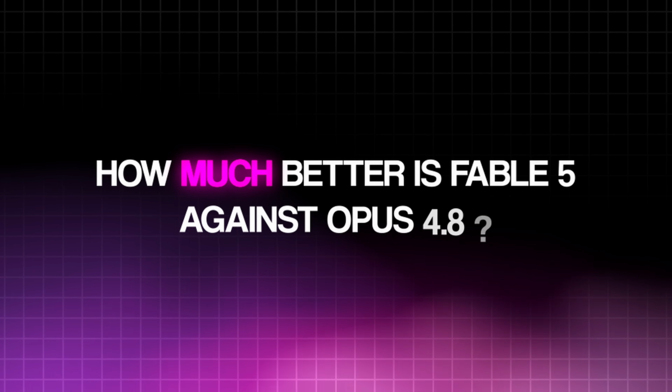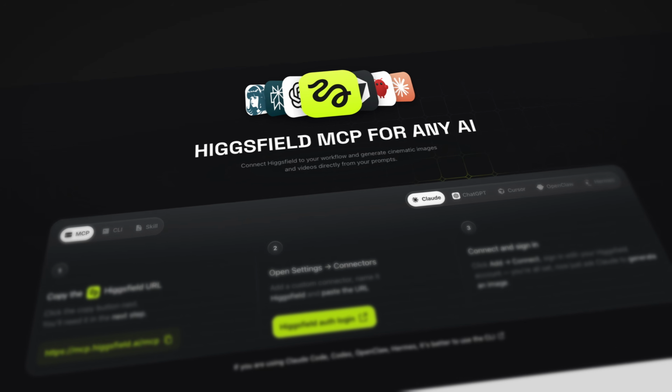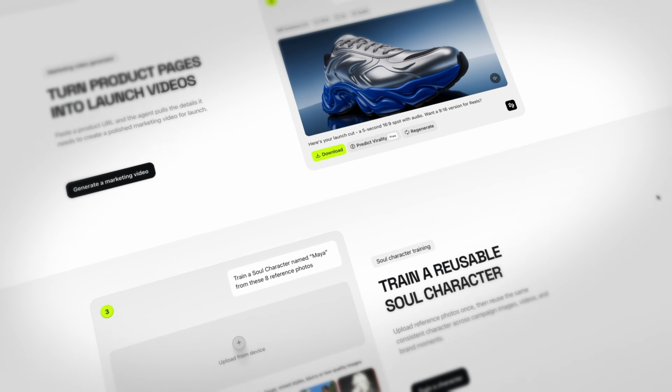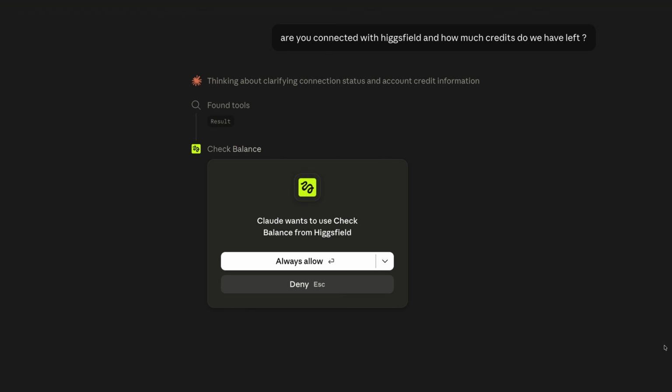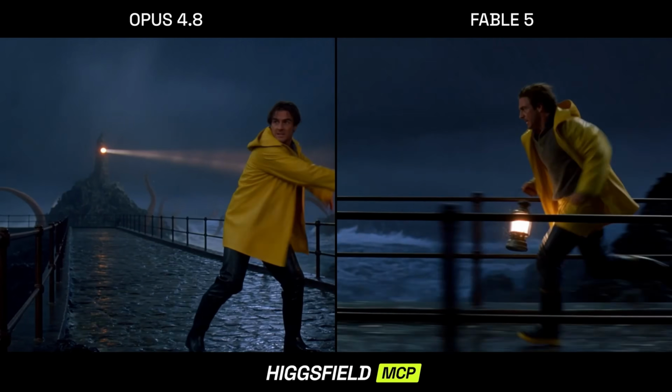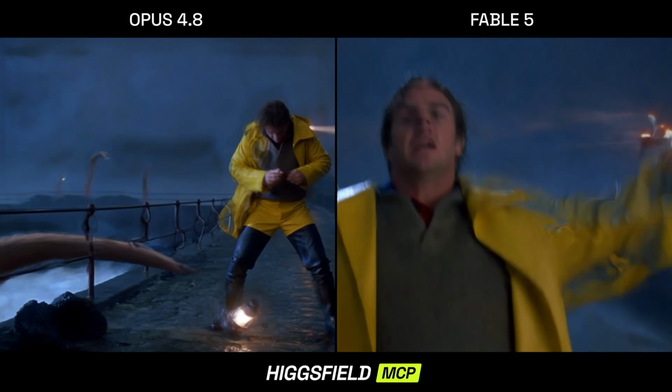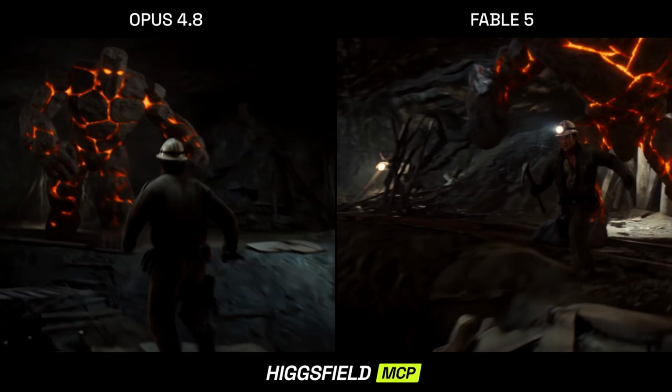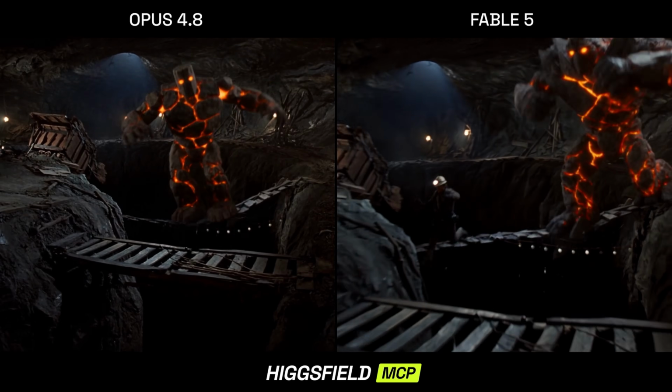Everybody's testing Fable 5 on a chat box right now. Asking it questions, letting it write. That tells you actually nothing about how well this new model can direct a scene. Because until recently Claude could only talk about filmmaking. That changed with the Higgsfield MCP, the official connector that gives Claude hands. It writes the prompts, picks from 30+ models and generates image, video and even sound directly. That's agentic AI. And it's the only reason this test is possible.